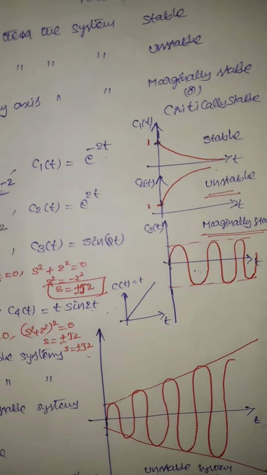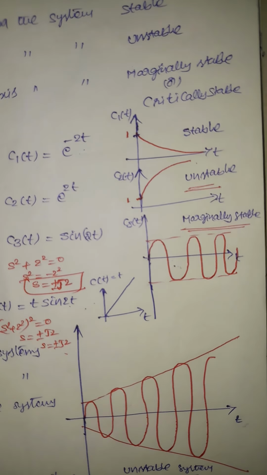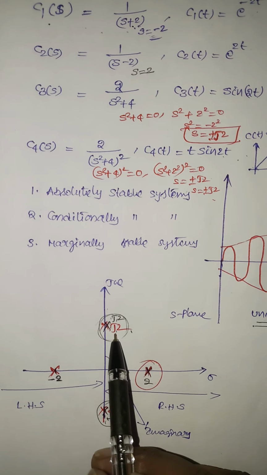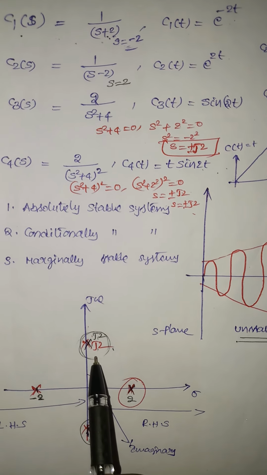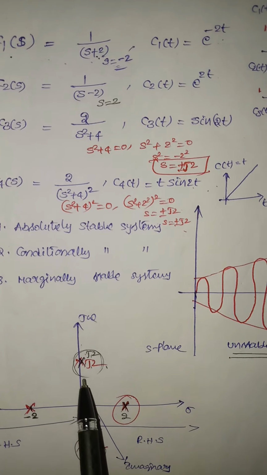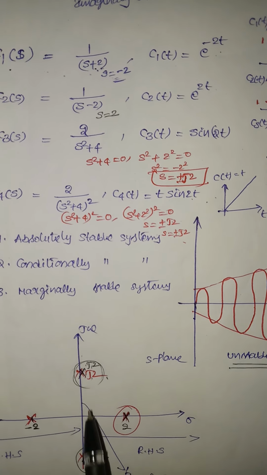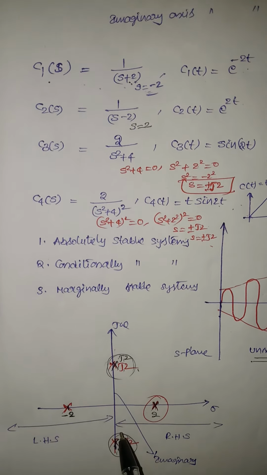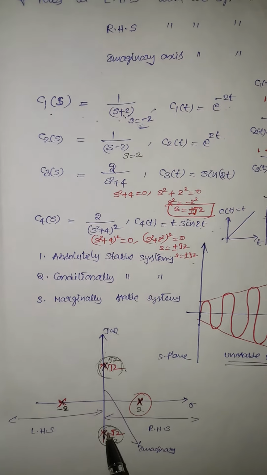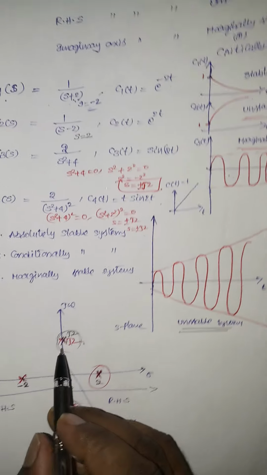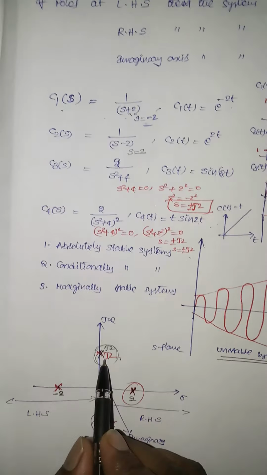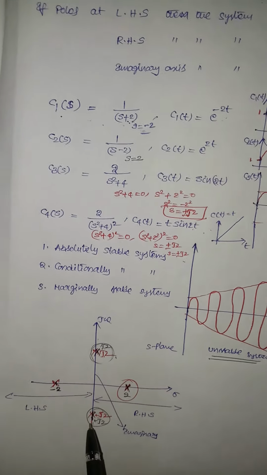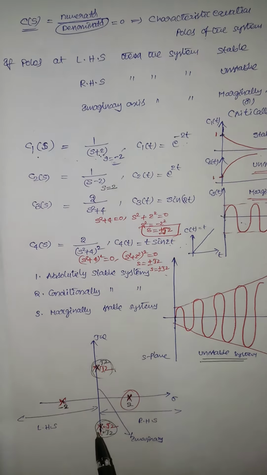If the poles are located on the imaginary axis, then the system is said to be marginally stable or critically stable. That means if non-repeated poles are located on the imaginary axis, then the system is said to be marginally stable or critically stable. If repeated poles are located on the imaginary axis, then the system is said to be unstable.